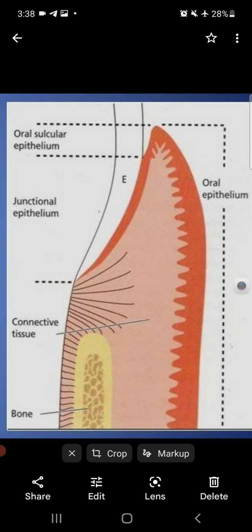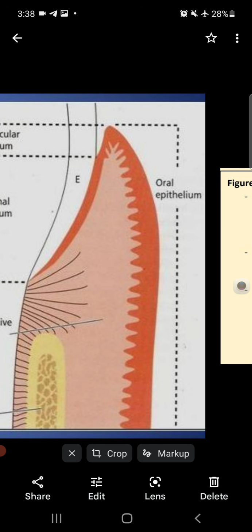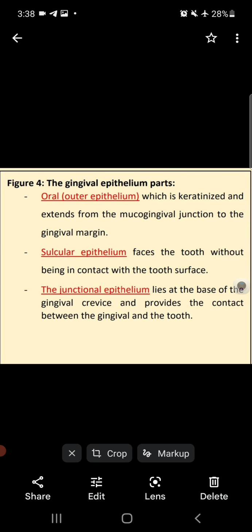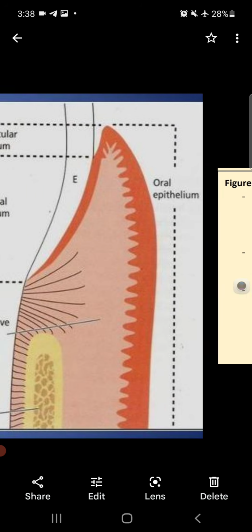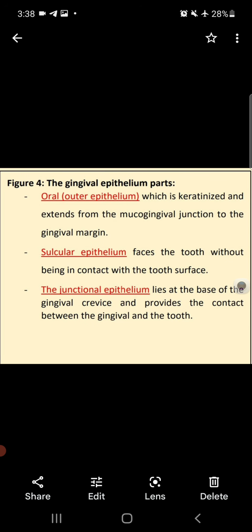Third is the junctional epithelium. In the E region, from E to the dot below, is the junctional epithelium, and the junctional epithelium attaches the gingiva to the tooth. These are the types of epithelium. Now, the gingival epithelium parts. First is the outer or oral epithelium.